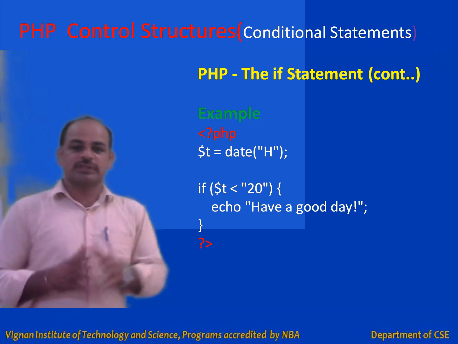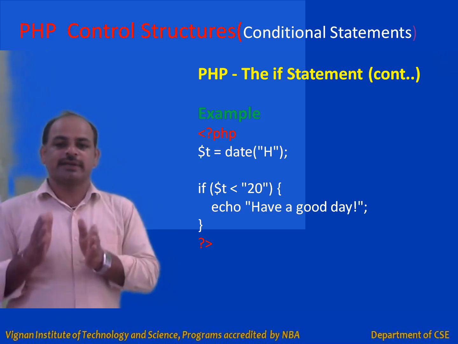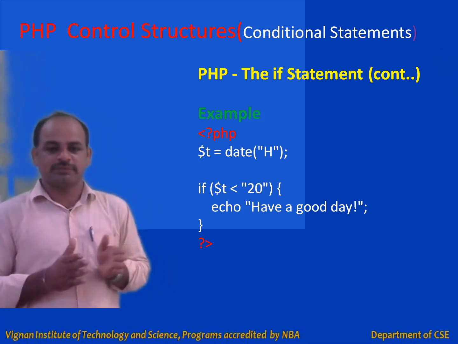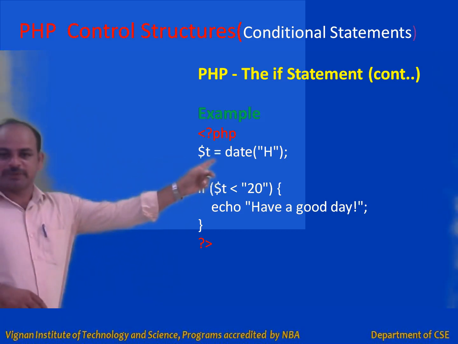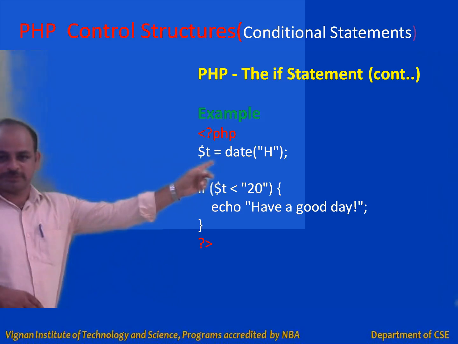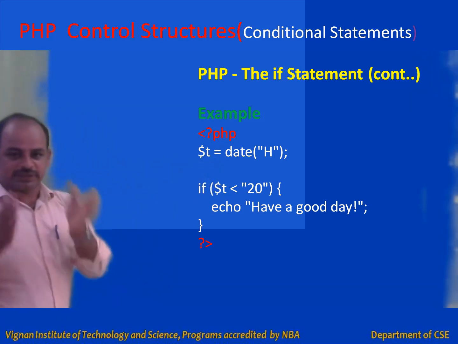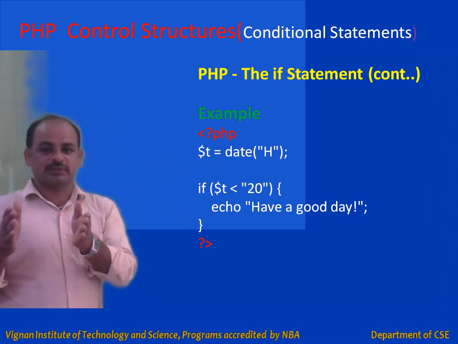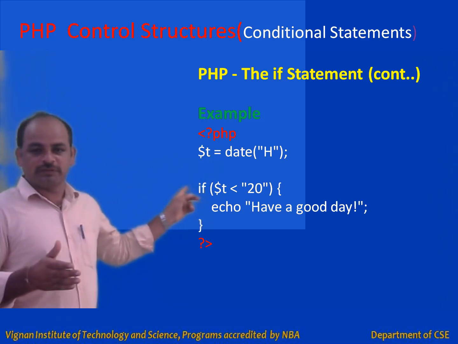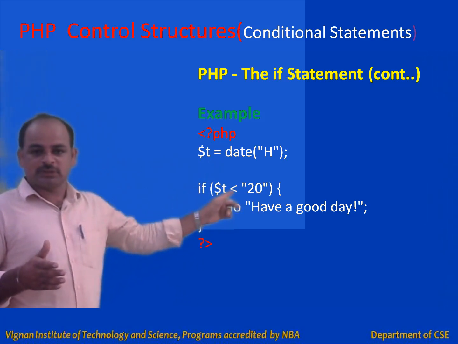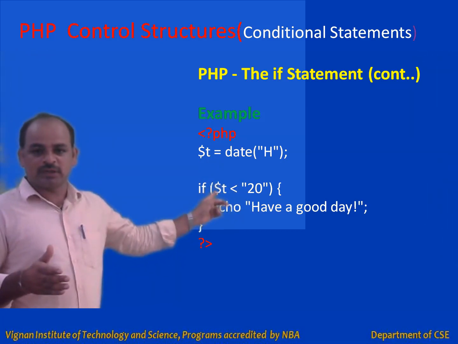You can see in this example, $t is equal to date of h. t is one variable, and date is a predefined function within PHP, which returns the current time in the form of hours. Within the if, we have the Boolean expression, where t is compared with 20. Here t is the current time, sorry, the current hour of today.